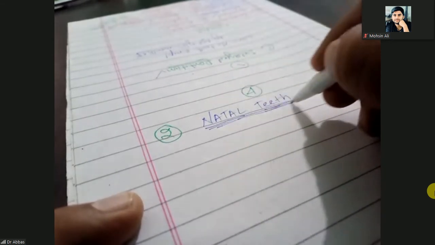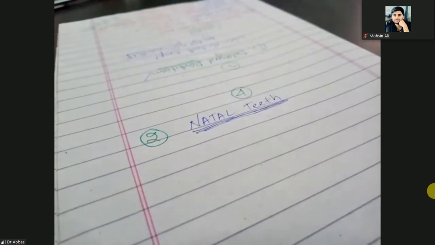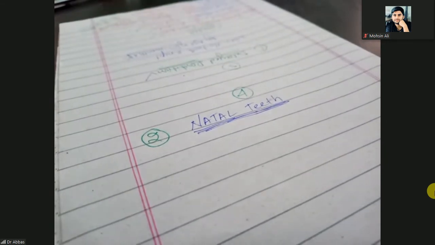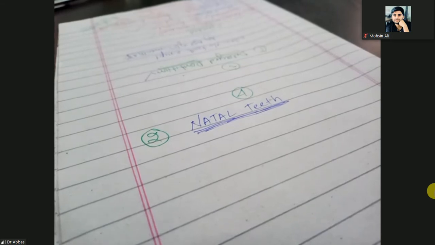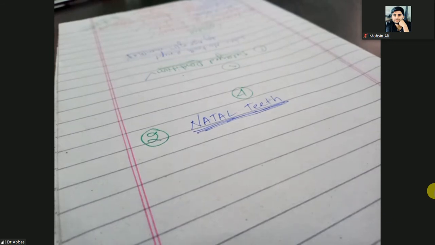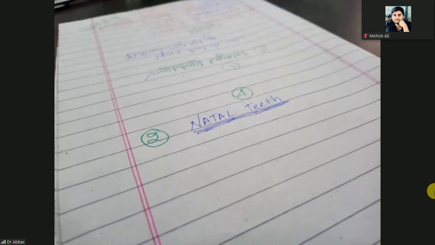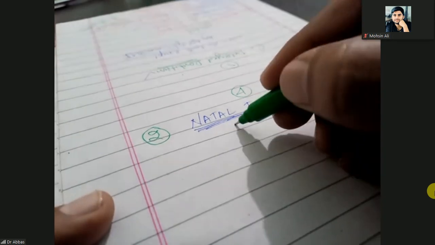When the baby is born, at the time of birth, teeth are present. That is called natal teeth. So what are the causes of natal teeth?